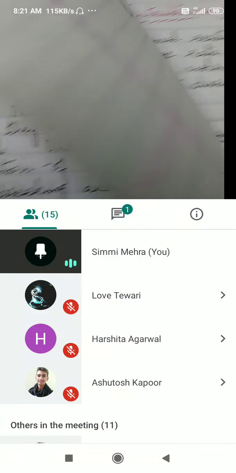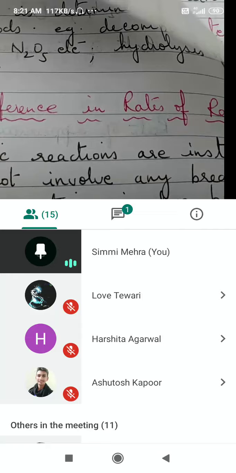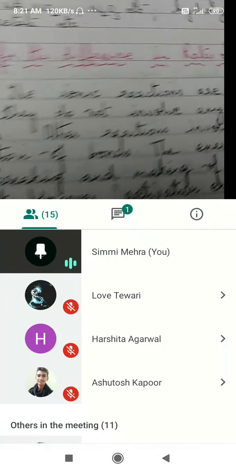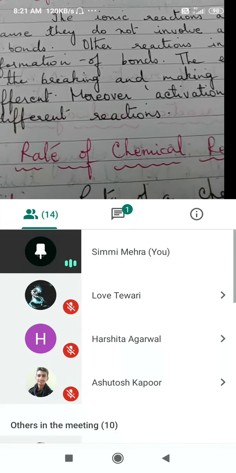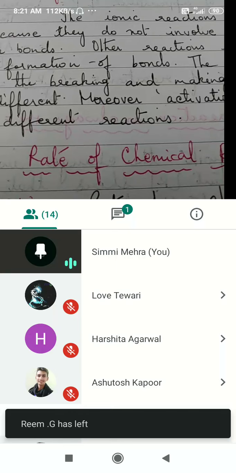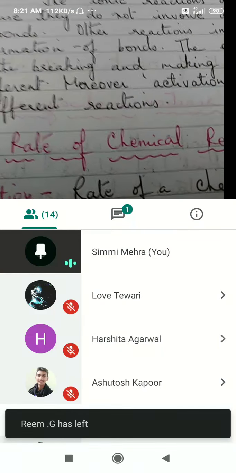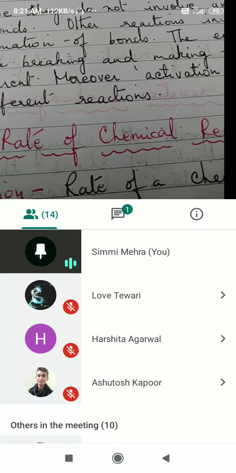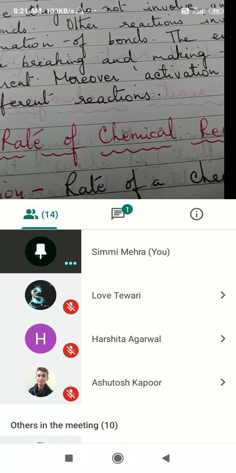And why is the rate of reaction different for different reactants? Sometimes it is slow, sometimes it is fast. But in this chapter we are going to study about the reactions with moderate rate. Okay, where we can find out or record the time taken for a reaction to reach completion.